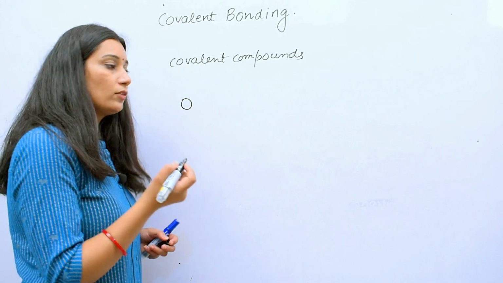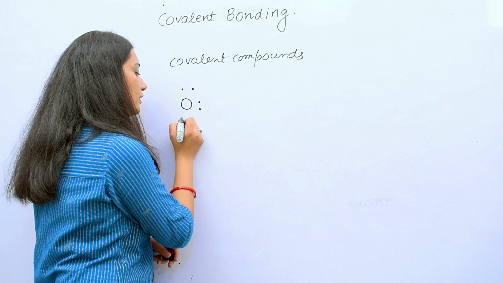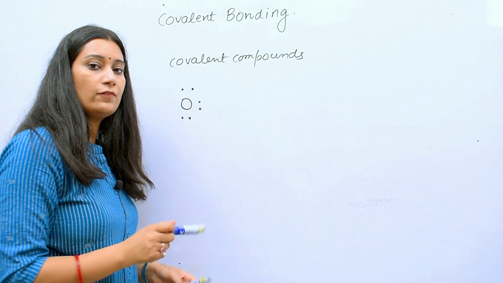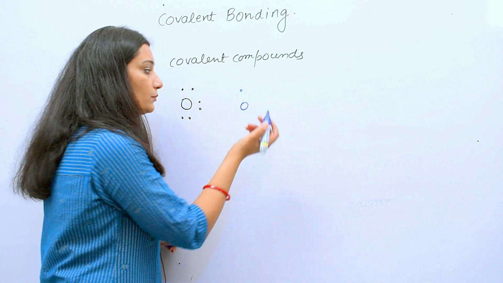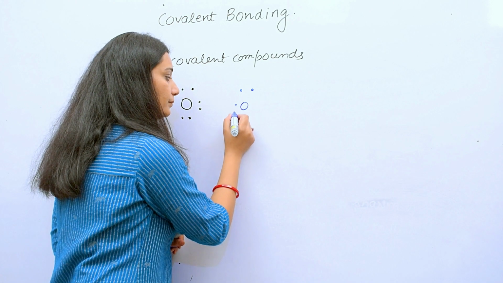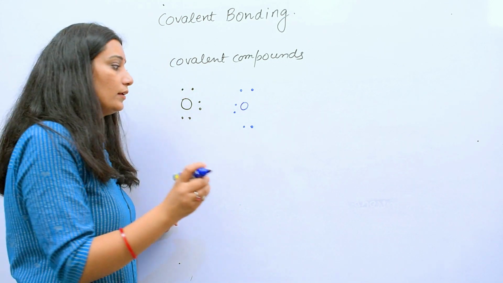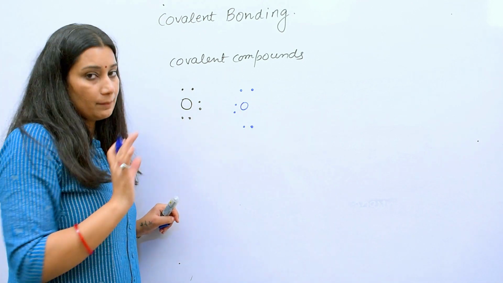So we are taking oxygen, certainly 6 valence electrons. Now one more atom of oxygen comes in its vicinity and it is also having 6 valence electrons. But we know according to the octet rule that 8 electrons must be there in the outermost shell so as to attain the stability.